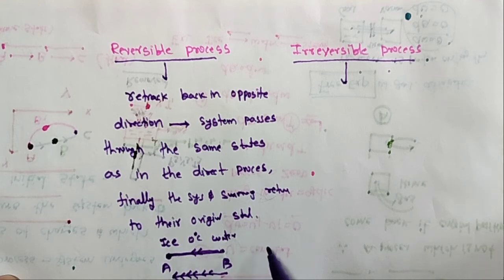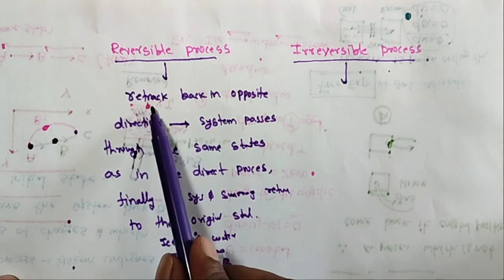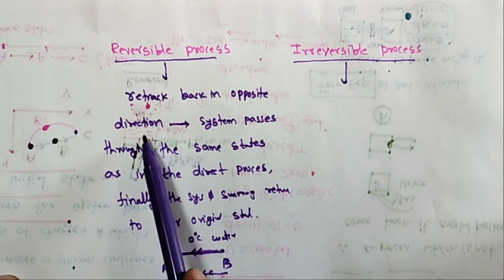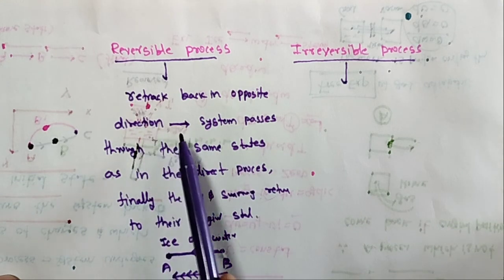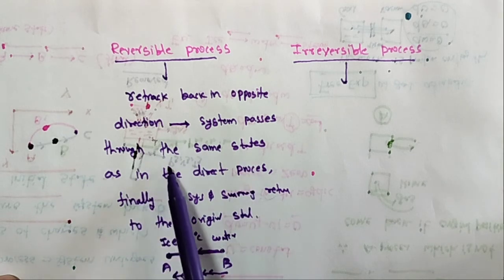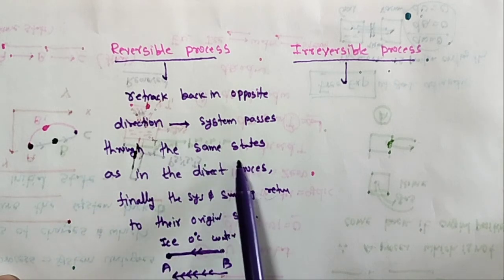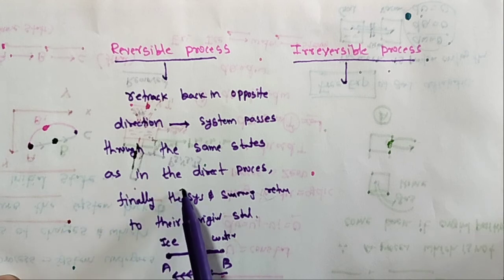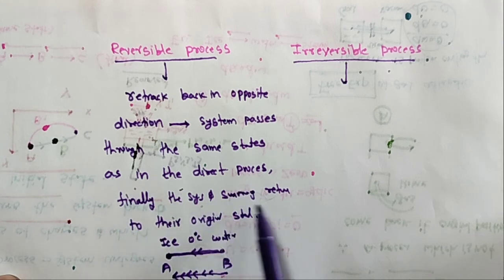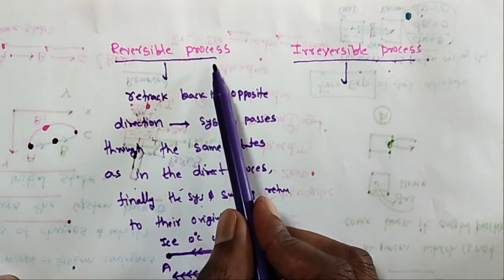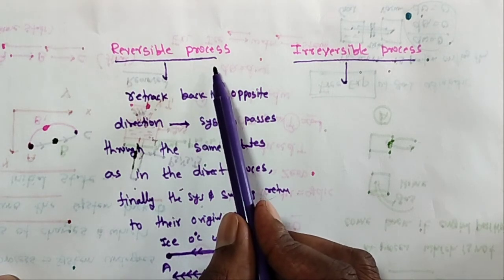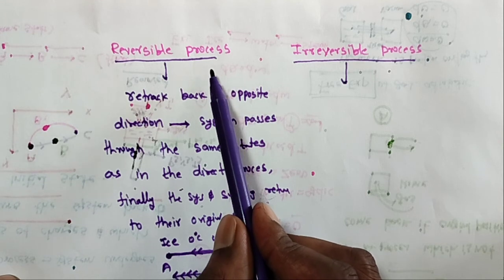And the water and steam relation also, the Peltier effect, the Seebeck effect, some effects are there. So it retracts back in the opposite direction in such a way that the system passes through the same states as in the direct process, and finally the system and surroundings return to their original state. This process is called a reversible process.